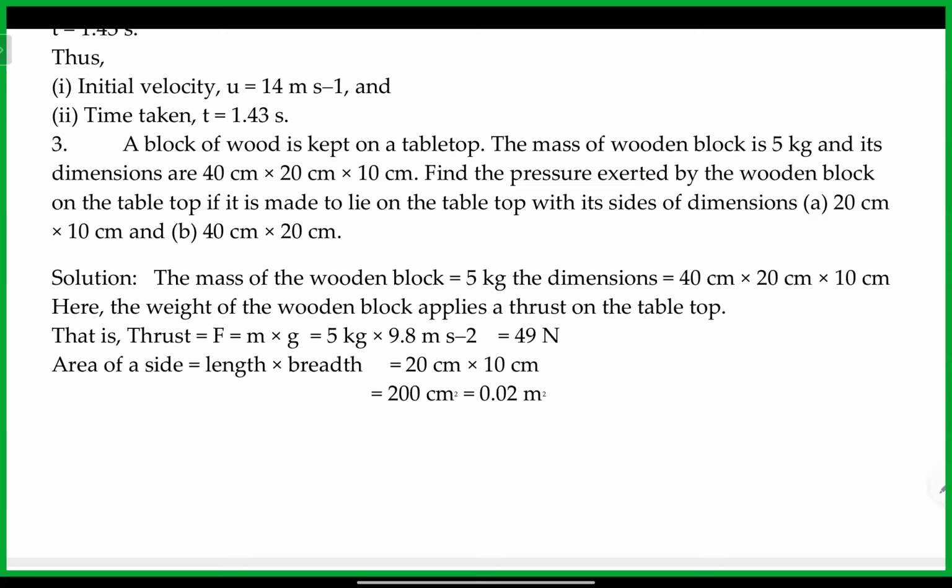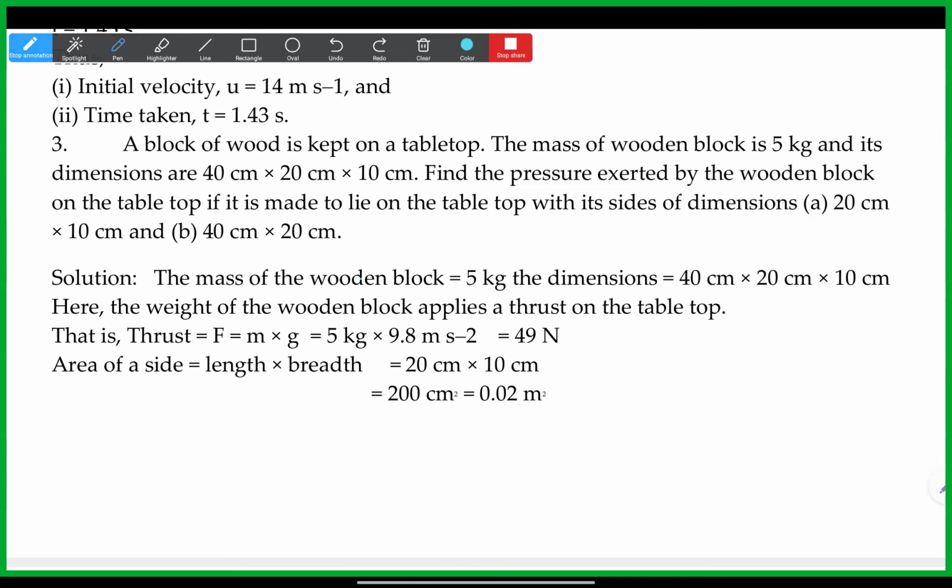So now the first question is to find out the pressure. Pressure is equal to force per unit area. Sir, the area is 20 into 10, 200 centimeters square. We need to convert the units to meters, because centimeter is not the SI unit. So first we'll find out the force. F is equal to M into G. Let's write the given data first. M is 5 kg. G is how much? They didn't give anything, so 9.8.